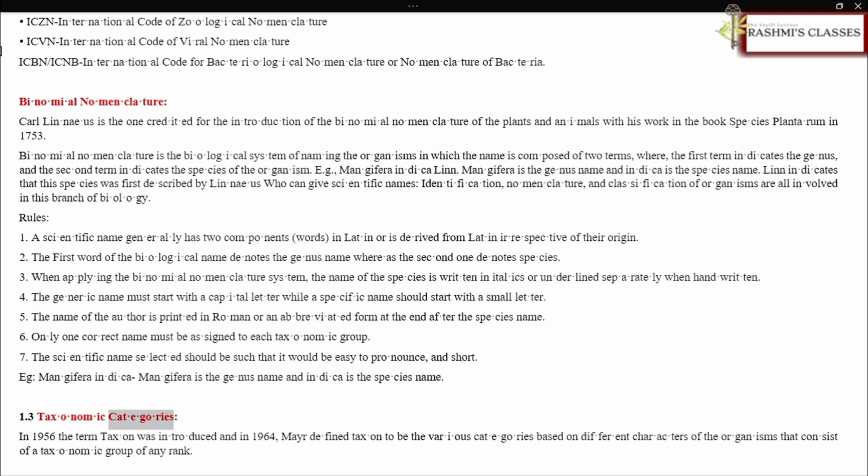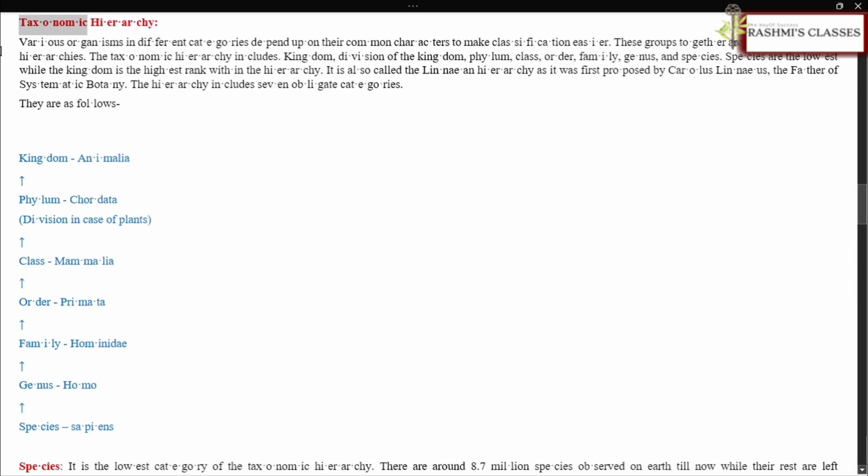1.3 Taxonomic categories. In 1956 the term taxon was introduced, and in 1964, Mayr defined taxon to be the various categories based on different characters of the organisms that consist of a taxonomic group of any rank. Taxonomic hierarchy. Various organisms are placed in different categories depending upon their common characters to make classification easier. These groups together are called taxonomic hierarchies.